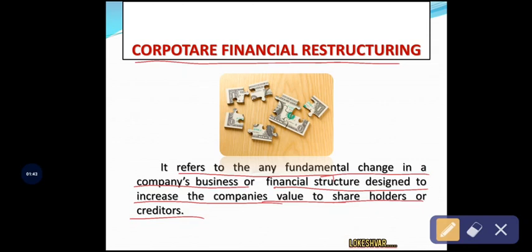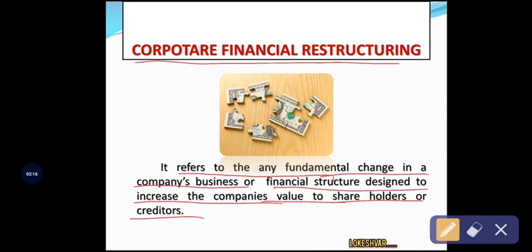See, corporate financial restructuring is a fundamental change in the company's business operations or in the financial structure. So financial structure is nothing but ultimately the capital structure. So how will the companies raise their finance? That is through issuing equity shares or debentures or preference shares. So this capital structure speaks about the debt and equity portion in the financial structure of the firm, that is the capital structure of the firm.